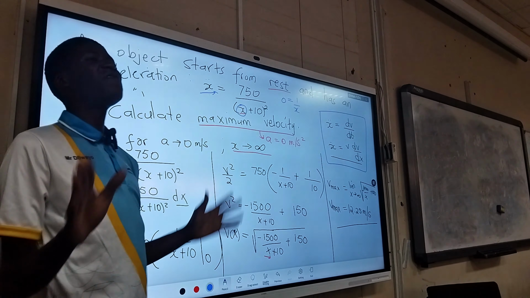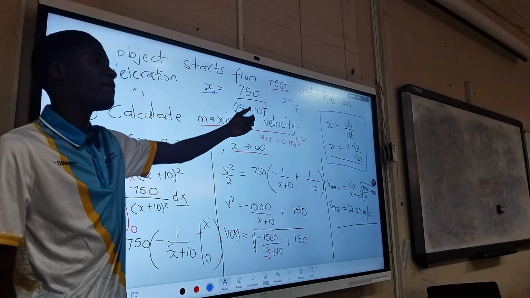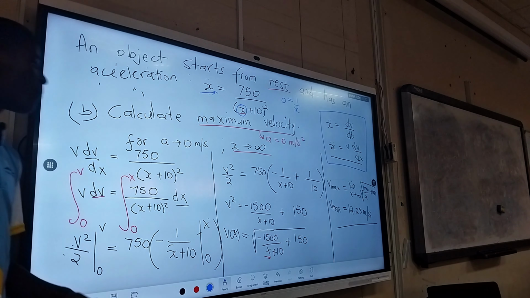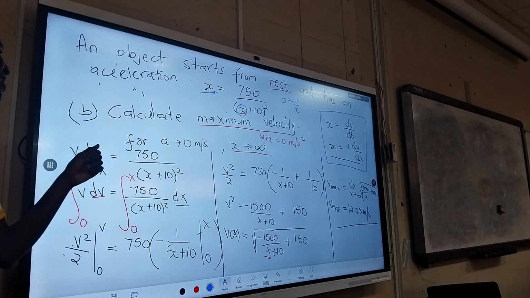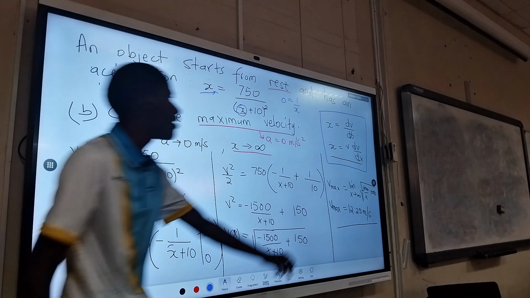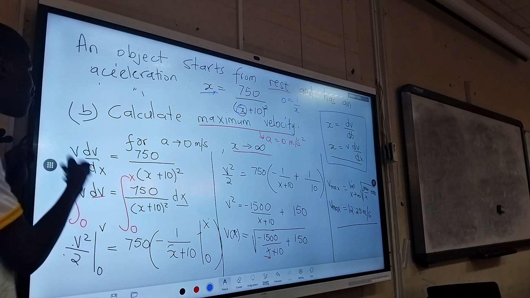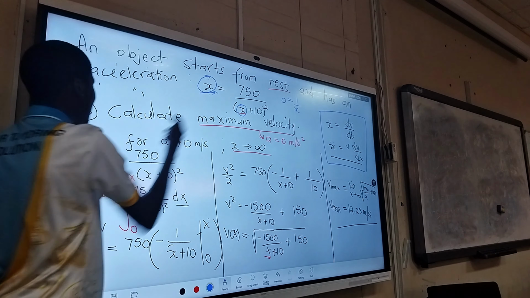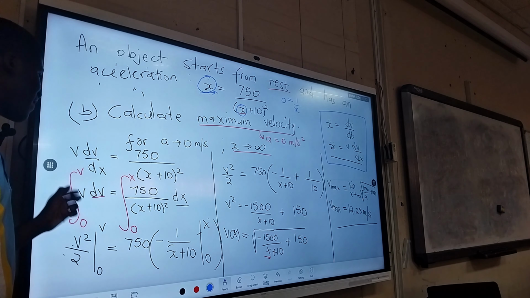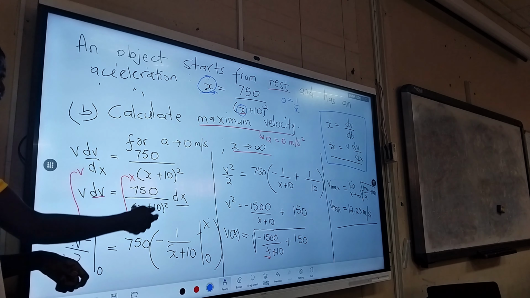But now we don't have the equation of velocity. We have the equation of acceleration. But now we want the maximum velocity. So at least try to find out what the velocity is with respect to position. When you have acceleration, you know that acceleration is v dv dx. We chose this equation for the mere fact that there is a change in position, x in our equation. So stay with the acceleration. We're going to say v dv dx equals 750 over this. And then again, we integrate on both sides. We cross multiplied with dx, and integrate on both sides.